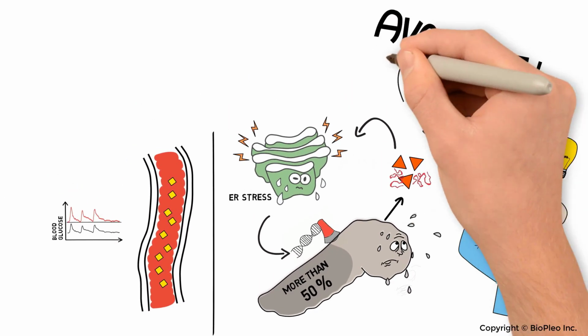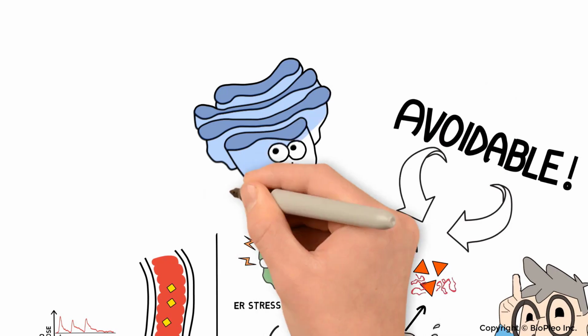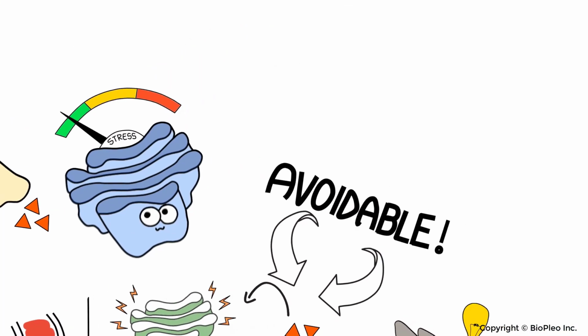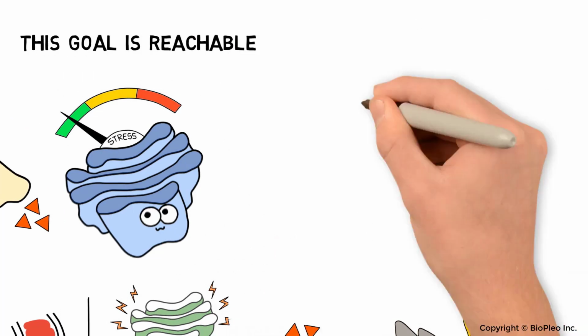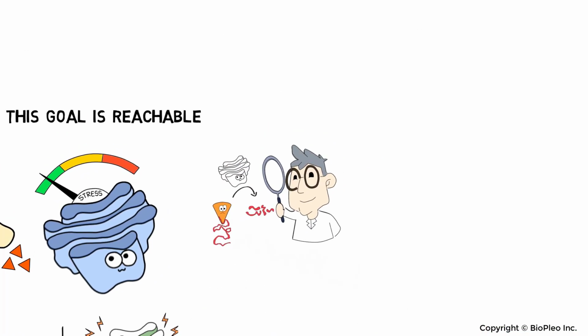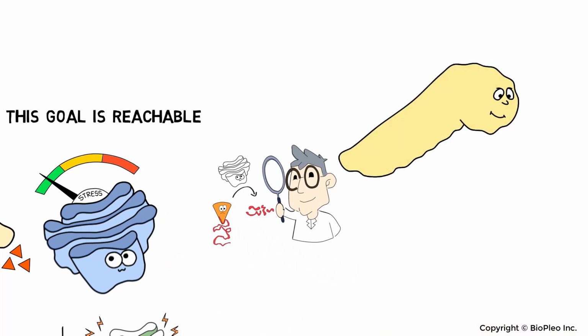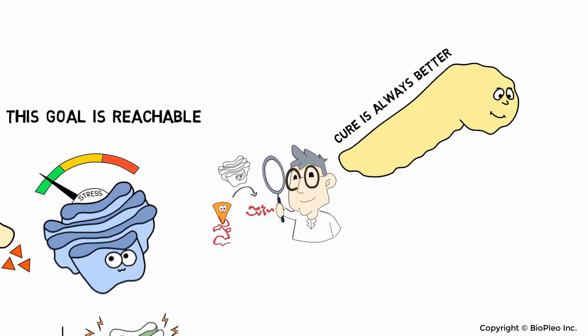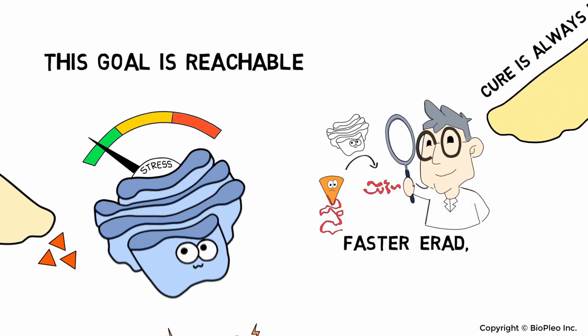Fortunately, we've also learned that the price is avoidable if we can keep the ER stress levels low while the beta cells are producing insulin. This goal is reachable, and scientists have recognized ERAD as a therapeutic target for reversing diabetes. After all, curing diseases is always better than relieving the symptoms alone.